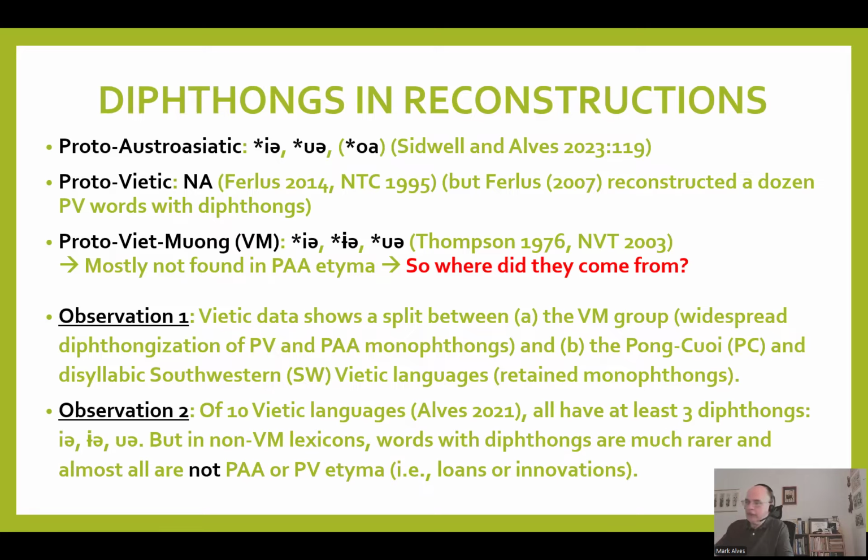Nevertheless, in a study I published a few years ago, 10 Vietic languages, all of them have at least three diphthongs, ia, ua, and ua. But in the non-Viet-Muong lexicons, words with diphthongs are much rarer, and almost all are not Proto-Austroasiatic or Proto-Vietic etyma. That is, they retain those monophthongs, and the diphthongs occur in lexical loans or innovations.